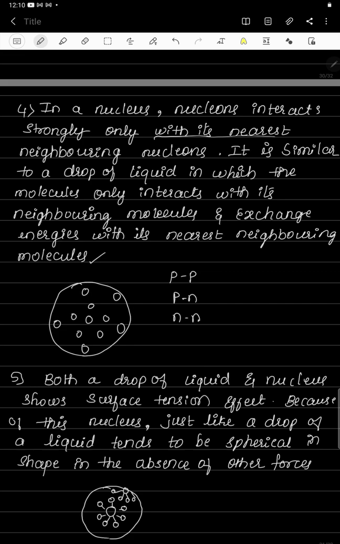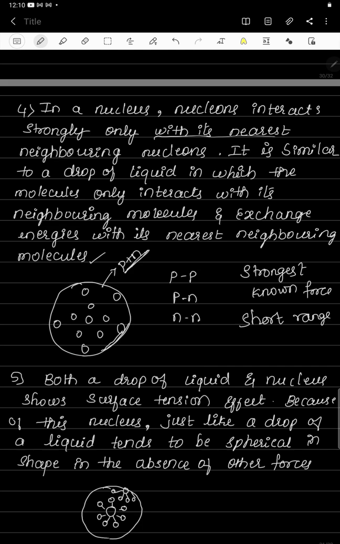Now see, a nucleus has nucleons. Nucleons means protons plus neutrons inside the nucleus, and these two together are called nucleons. So a number of nucleons will be present inside the nucleus. One of the properties of the nuclear force is that it is the strongest known force, and it is a short range force.